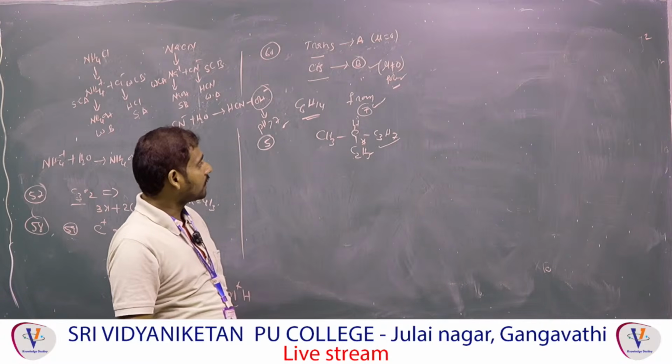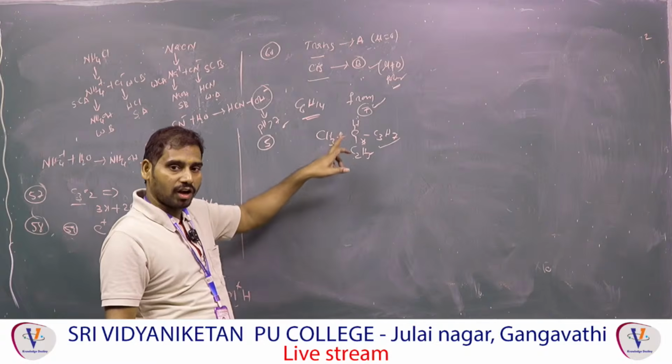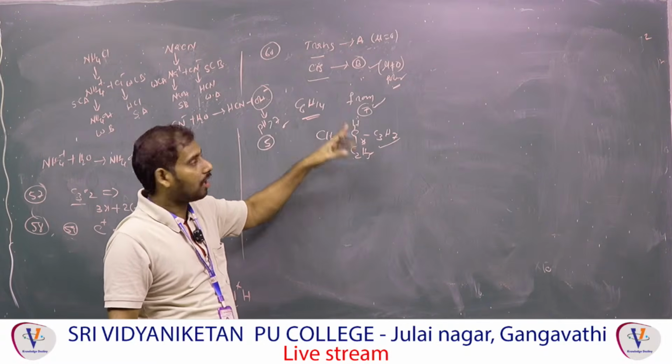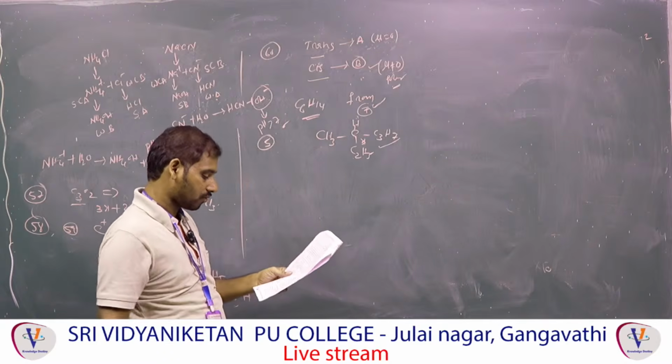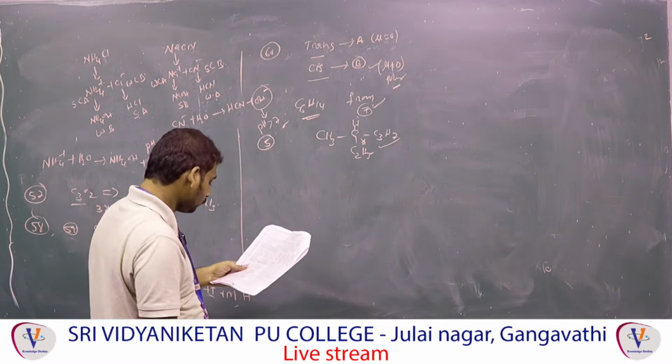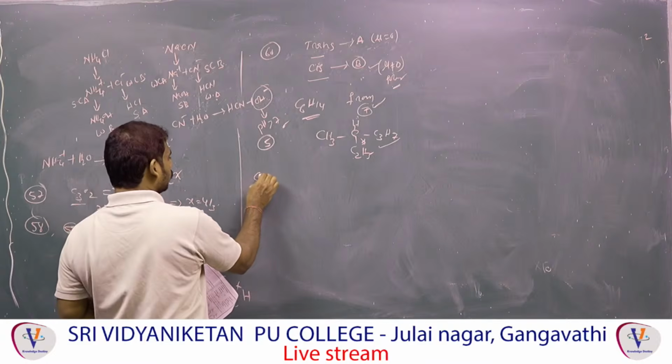So for alkanes to exhibit optical isomerism, what is the minimum number of carbons required? 7 carbons are required. Up to 6 carbons there is no chiral carbon, which means there are no stereoisomers. So the option is finally 5. Question 62.